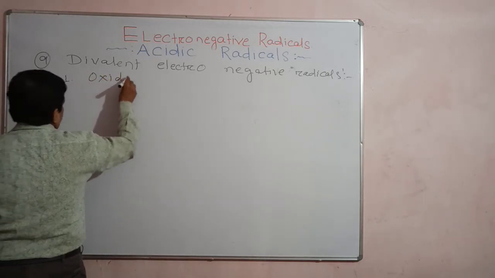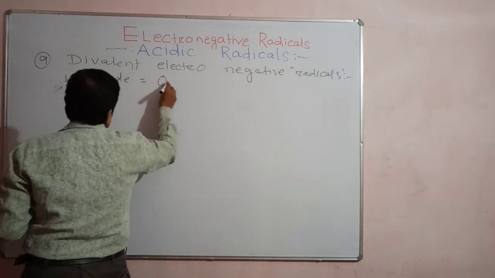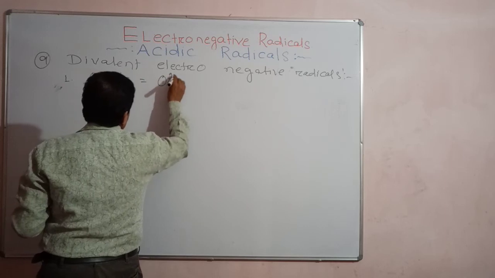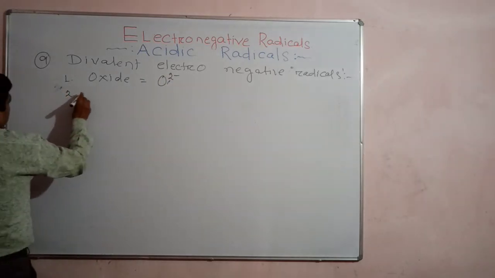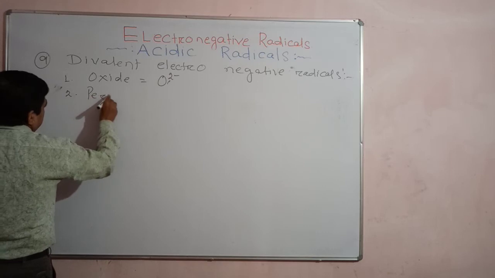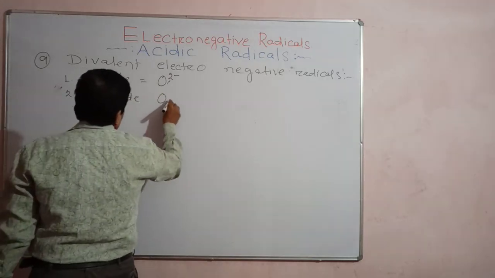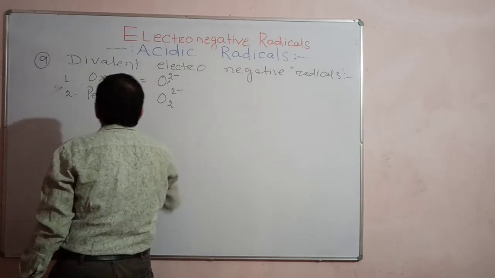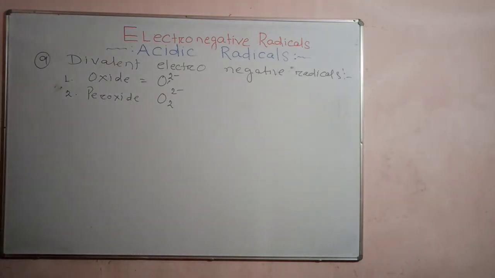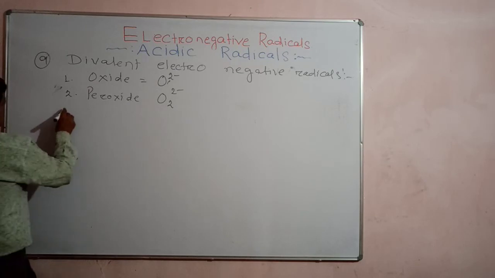You give the serial number here, and you know oxide is O2 minus, and the second one is what? Peroxide. What is peroxide? O2 2 minus. The difference is that. Okay, understand or not? And superoxide, another one.